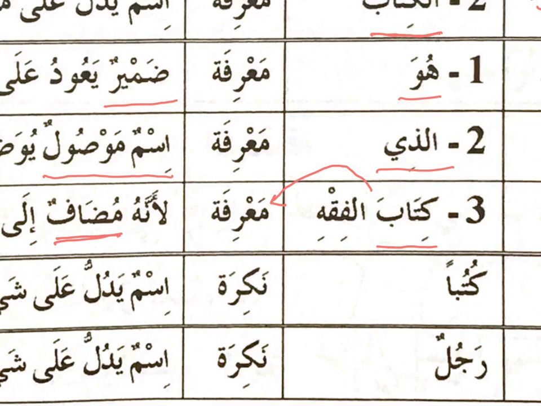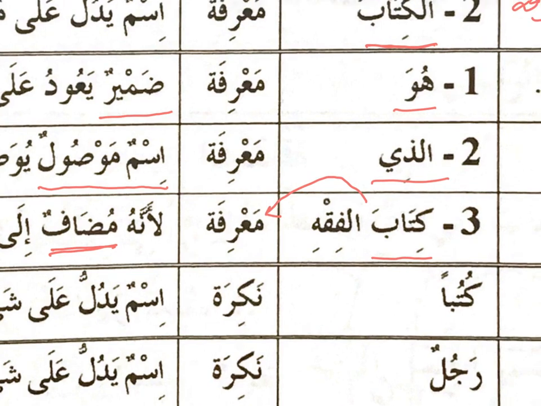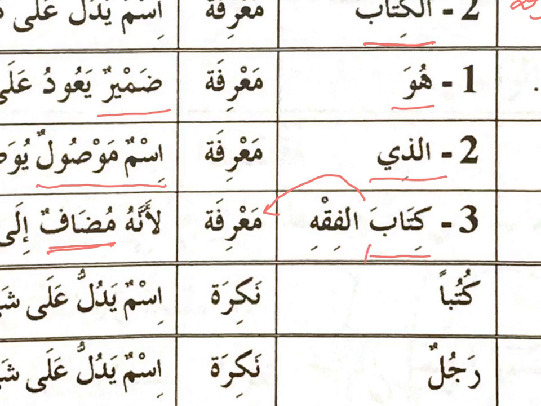What book is that? Oh, that is a fake book. Then it is a combination. It is mudaf. Or you can also combine it like you want to say, whose book is that? Then you might say, oh, haza kitabu, for example kitabu Ali. It is Ali's book. So when you combine it to somebody with the intention that you want to say, oh, this is that guy's book, then it is also considered as mudaf.